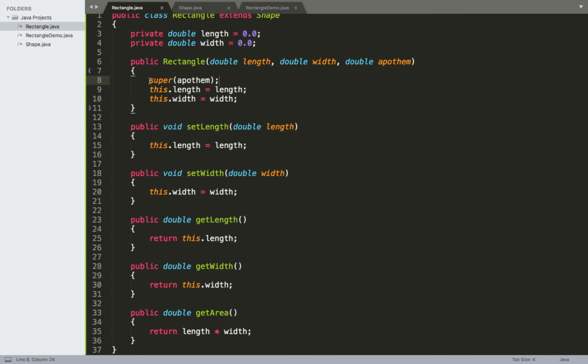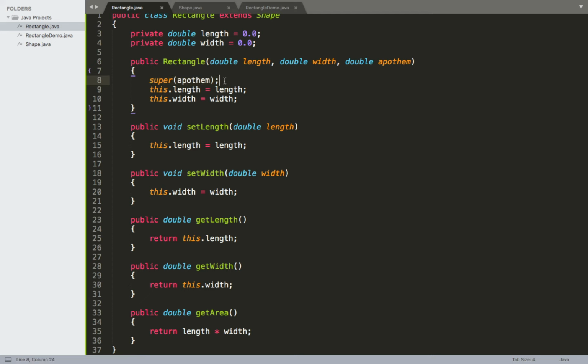Additionally, just like with using the this call to our constructor in the same class, we have to make sure that this call to super is the very first thing. So it's got to be the first line that we include inside of our constructors. The order I have these in right now is exactly the order we need. If I were to move the super to one of these other lines inside of this rectangle constructor, then this will end up causing an error, so we won't be doing that.